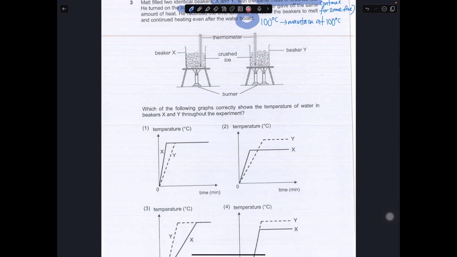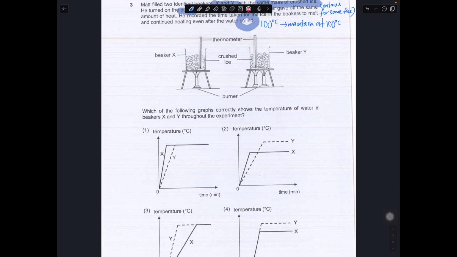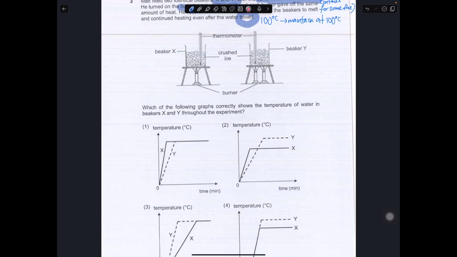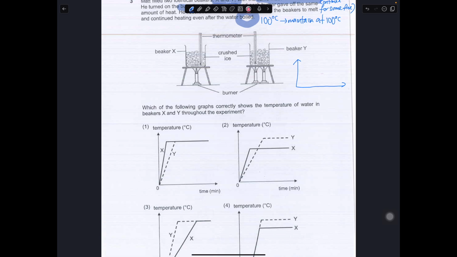So the actual graph that we are looking at should look something like this, where we have time and temperature. It continued for a while at 0 degrees Celsius, then it went up, then it reached 100 degrees. This is 100 degrees, and it continued for a while.